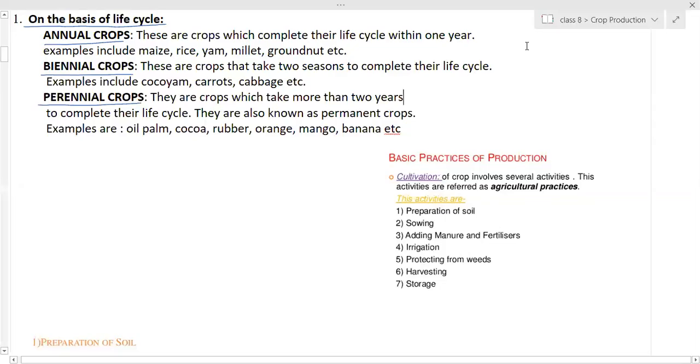Okay. So last class we left off with the classification of crops. Now we have to start with the basic practices of production. So, production practices.